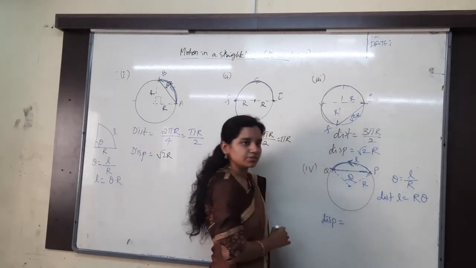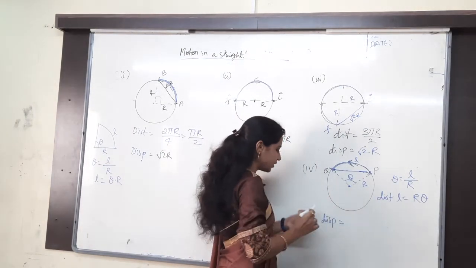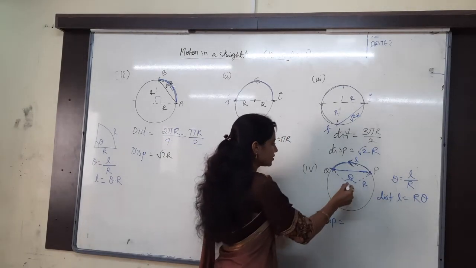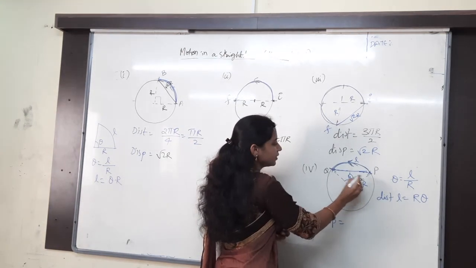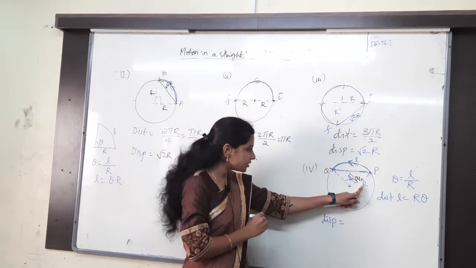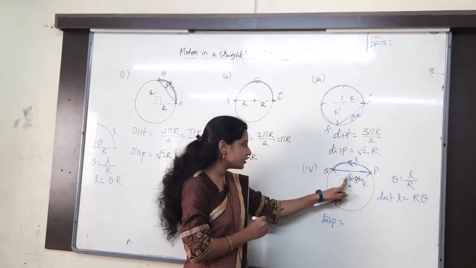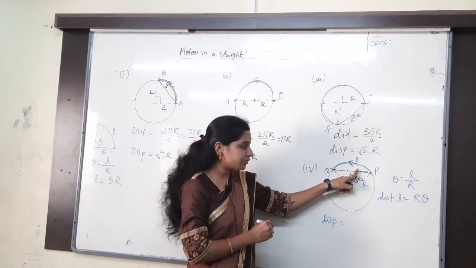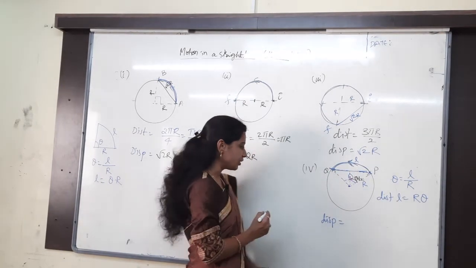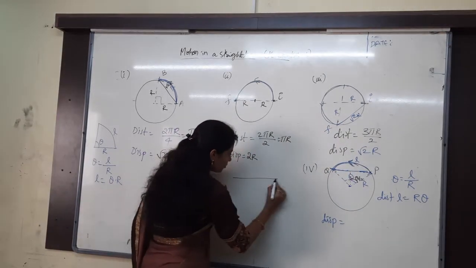I need to get like this. So if I consider this angle is theta, just take it as a half. Then this angle will be how much? Theta by 2. If this is r, this is theta by 2. This side will be what? R cos theta by 2. Opposite will be what? R sin theta by 2. Understand the triangle properly.